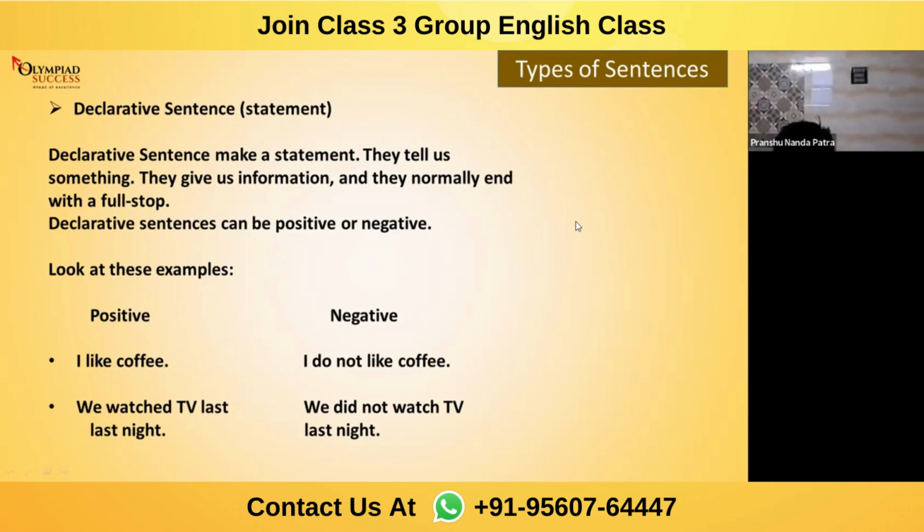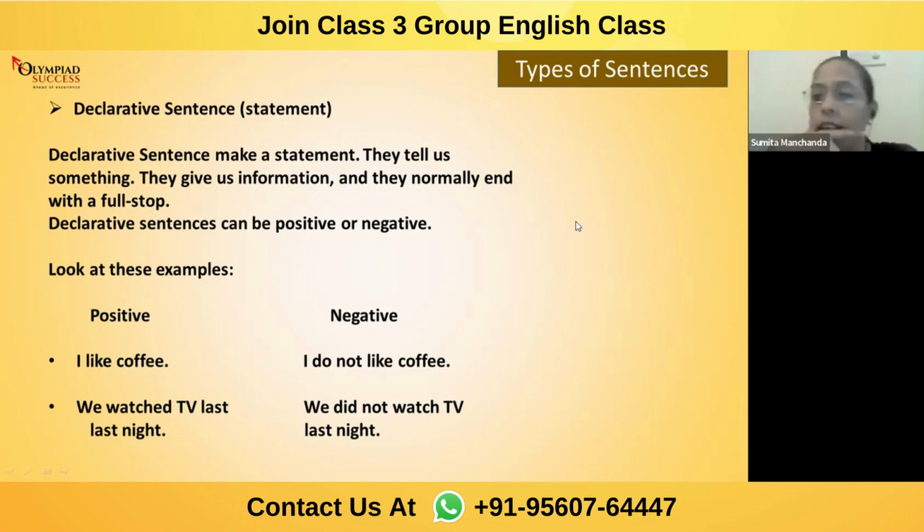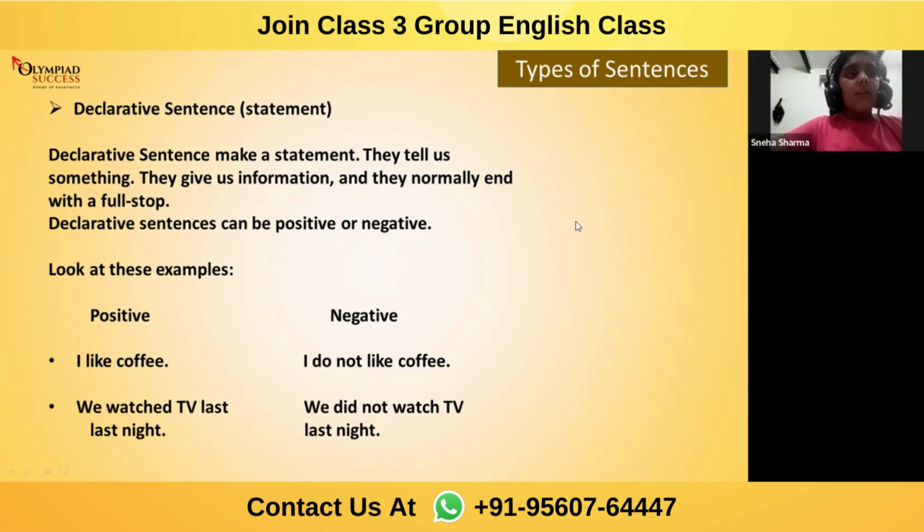Declarative sentences are the sentences which give us information and end with a full stop. Okay. Yeah, Sneha. Ma'am, my teacher has told that a declarative sentence is a sentence that gives us information and tells us something. Yes.